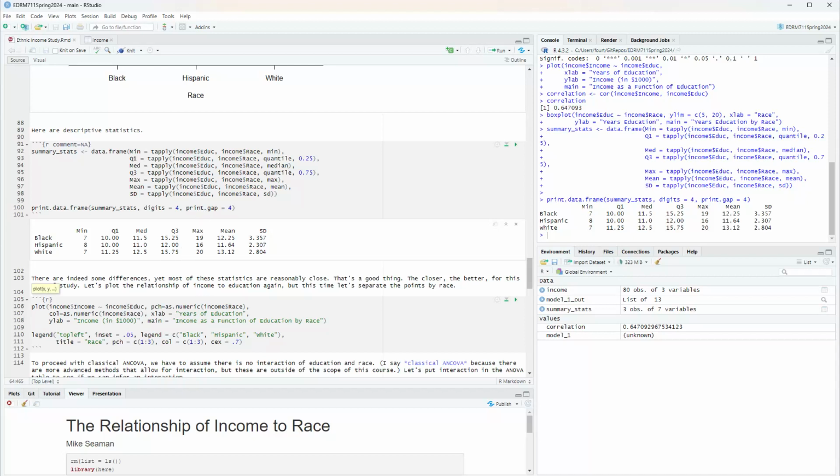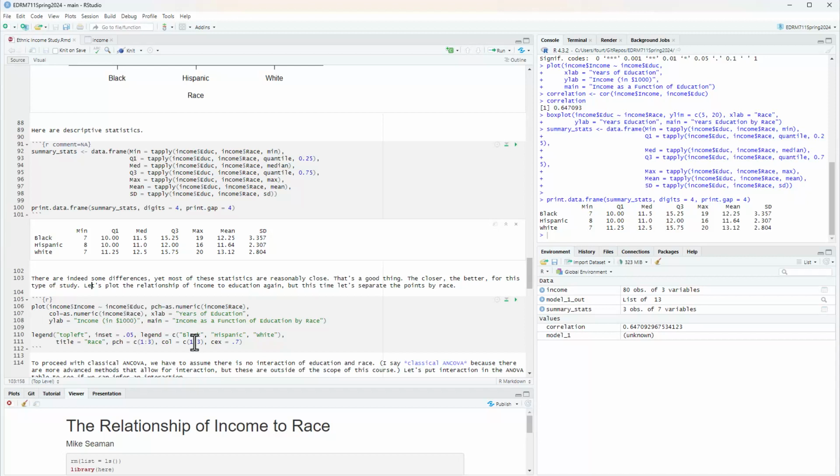Similarly, if I look at third quartiles, we're about 3 to 4 years higher for the third quartile. So there are those differences, but most of the statistics, especially the means, are reasonably close, and that's a good thing. The closer, the better for this type of study.